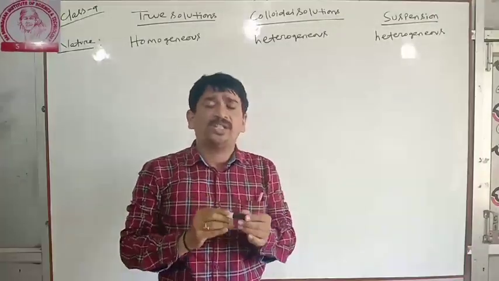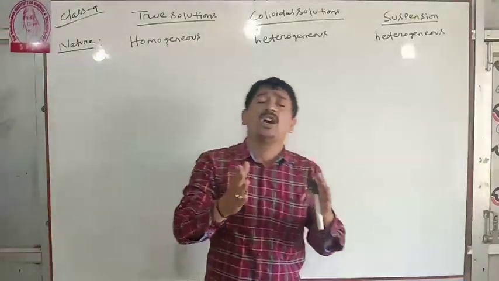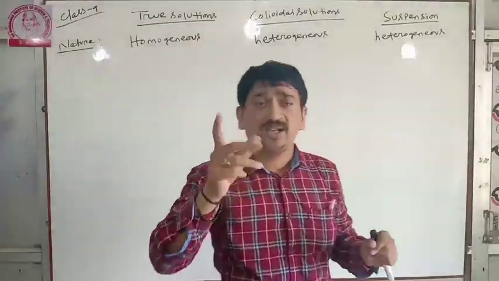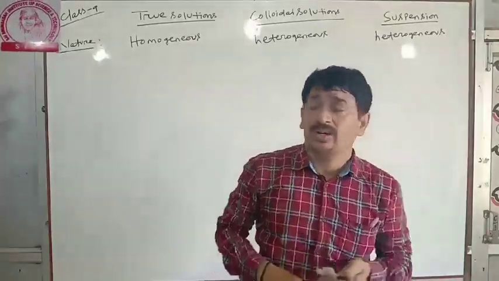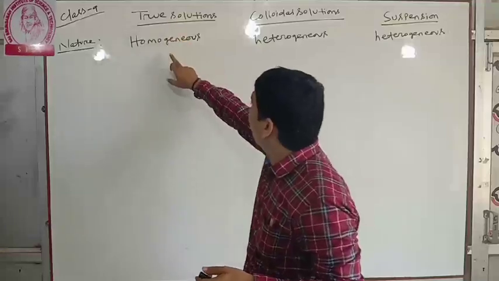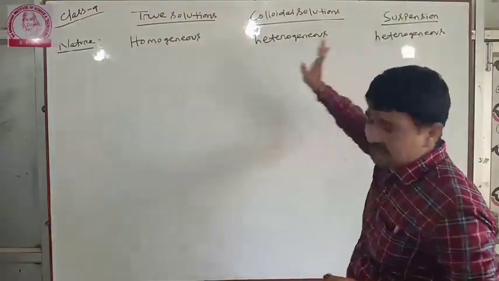So what is a homogeneous solution? The solution which has uniform composition and identical properties throughout is a homogeneous solution, like alcohol and water, which are miscible. So this is a homogeneous solution. The nature of true solution is homogeneous, the nature of colloidal solution is heterogeneous, and the nature of suspension is heterogeneous.